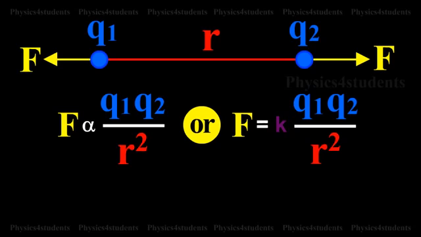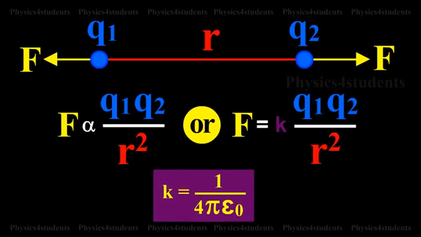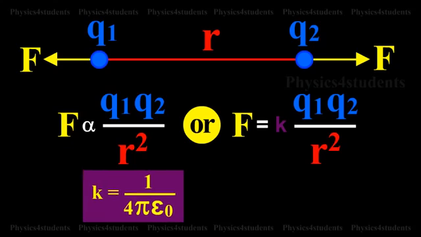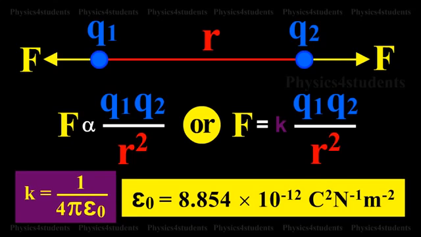In air or vacuum, K is equal to 1 by 4 pi epsilon 0, where epsilon 0 is the permittivity of free space, that is vacuum, and the value of epsilon 0 is given as follows.